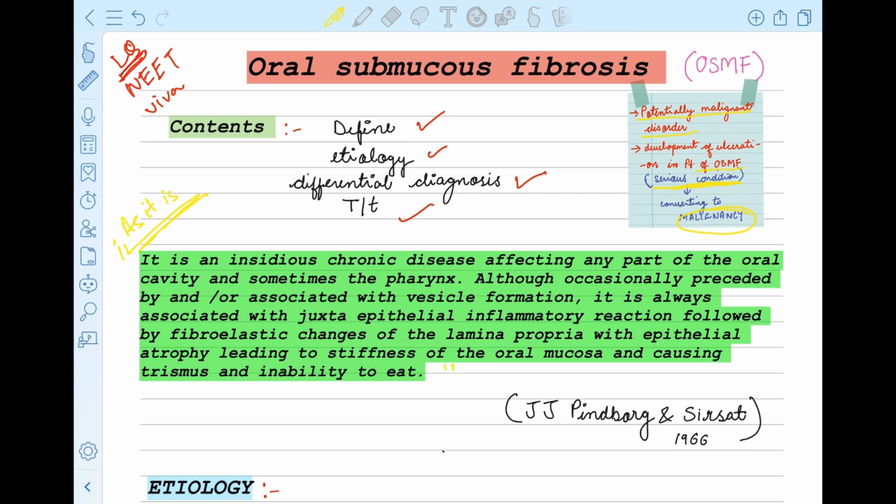It is an insidious chronic disease affecting any part of the oral cavity and sometimes the pharynx, although occasionally preceded by or associated with vesicle formation. It is always associated with a juxta-epithelial inflammatory reaction followed by fibroelastic changes of the lamina propria with epithelial atrophy, leading to stiffness of the oral mucosa and causing trismus and inability to eat. So this is the definition that you're going to quote.